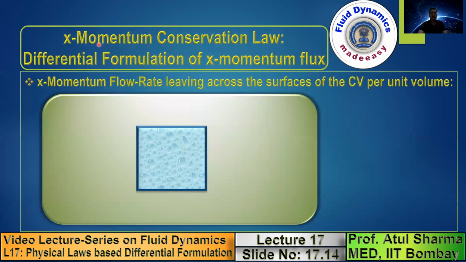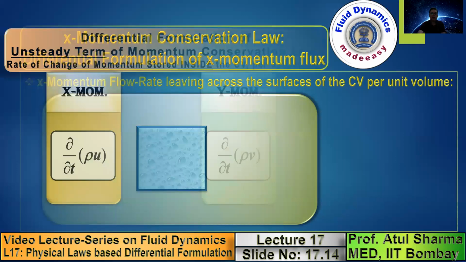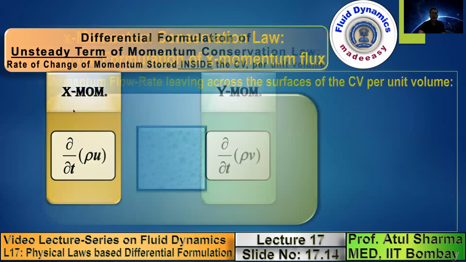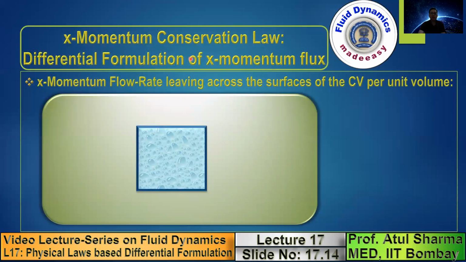This slide shows you the differential formulation for the x momentum flux. Note that mass conservation law is a scalar law, so we applied it directly. Momentum conservation law is a vector law, and in the previous slide I showed you separately the x momentum and y momentum. In this slide, I am showing you the differential formulation which involves x momentum flow rate, or x momentum flux. So in this slide, I will show you the x momentum flow rate leaving across the surfaces of the control volume per unit volume.